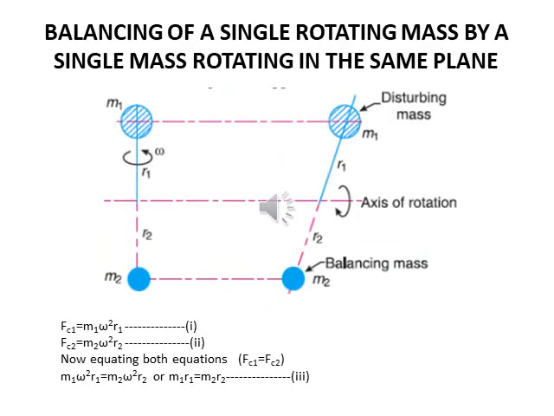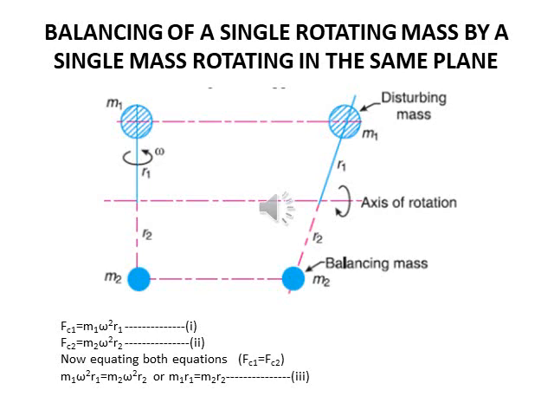So here we talk about our first case, balancing of a single rotating mass by a single mass rotating in the same plane. In this case, we consider a disturbing mass m1 which is attached to a shaft rotating at omega radians per second. Let r1 be the radius of rotation of mass m1. The centrifugal force exerted by m1 on the shaft is given by Fc1 = m1 omega square r1. This force acts radially outward and produces a bending moment on the shaft.